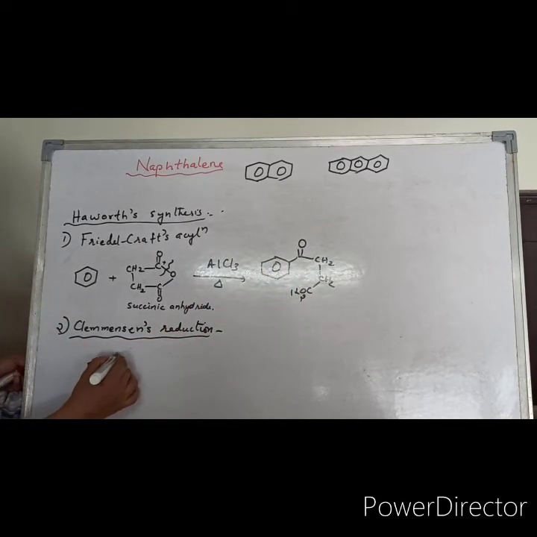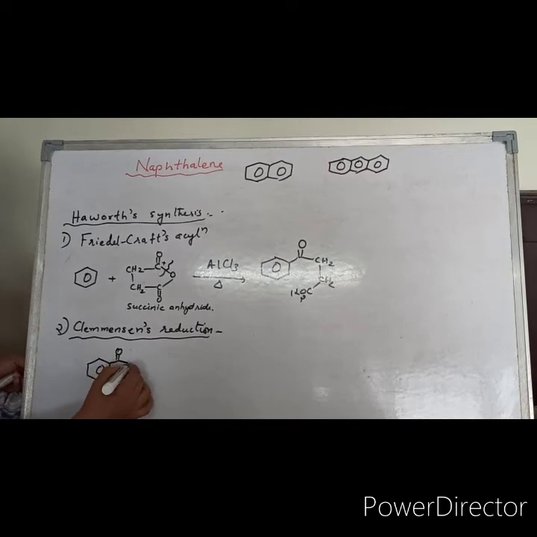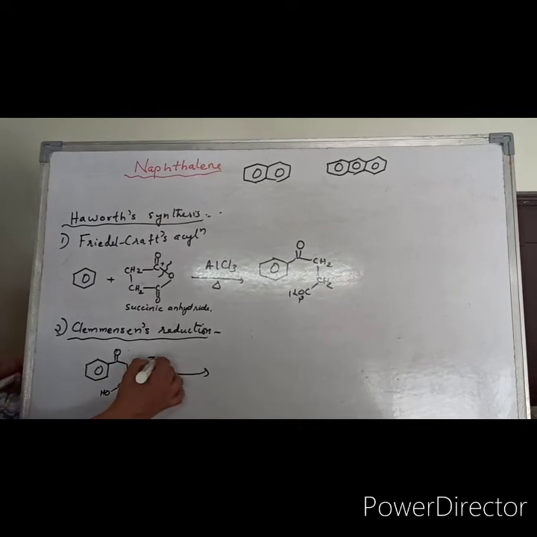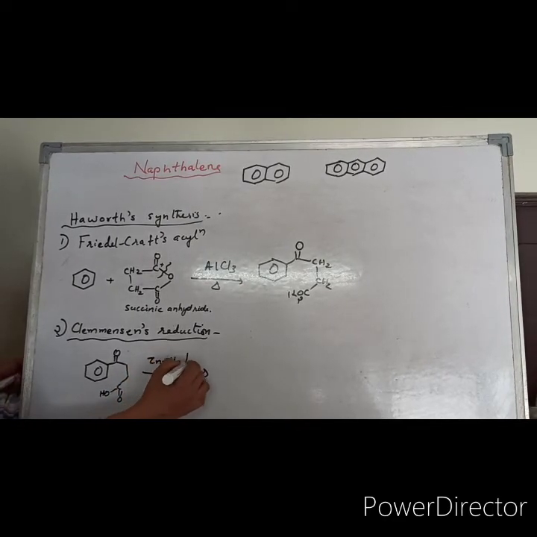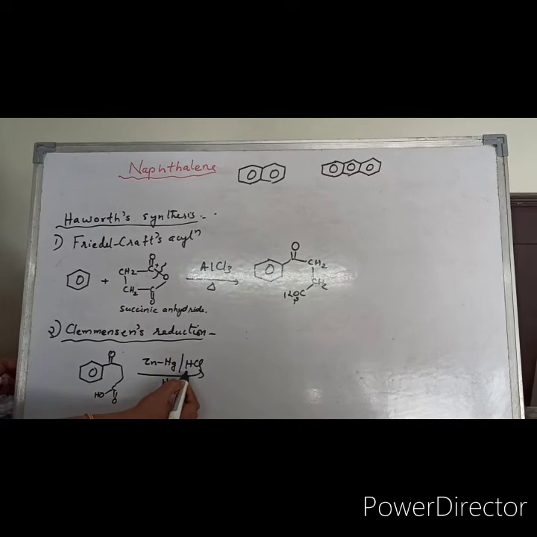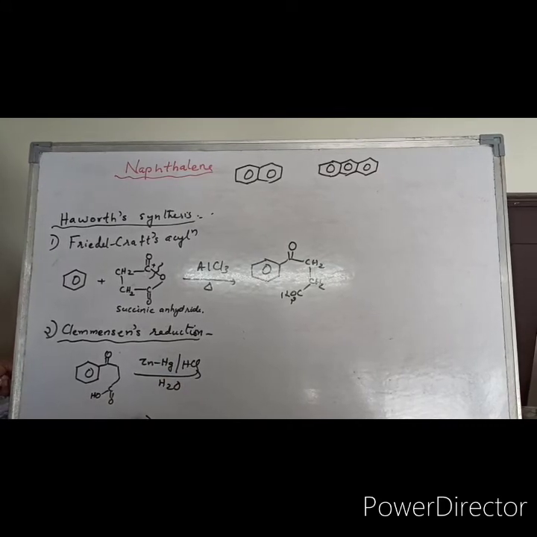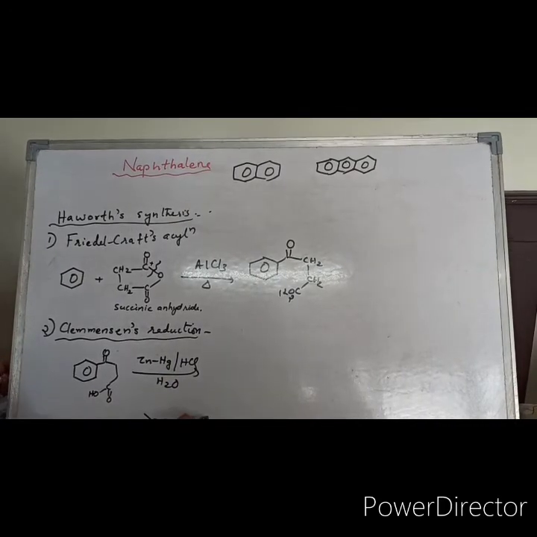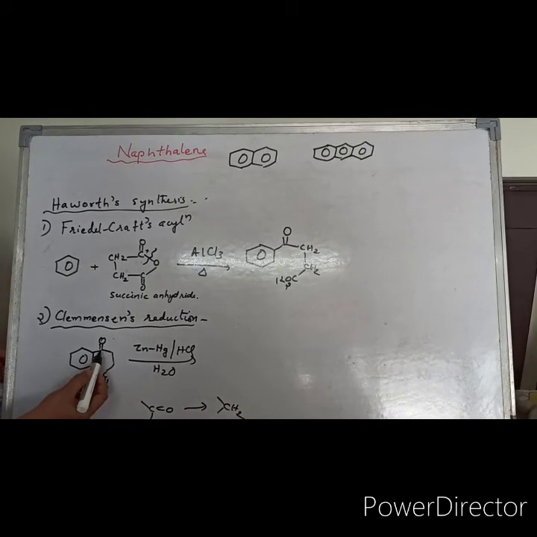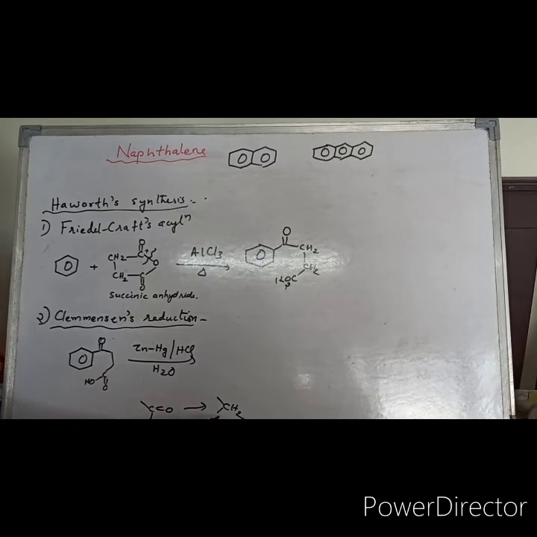This benzoyl propionic acid is subjected to Clemmensen's reduction using zinc amalgam and HCl in the presence of water. What is the purpose of this reagent? It will reduce the carbonyl group to CH2. Carbonyl groups in aldehydes and ketones will be reduced to CH2 groups.